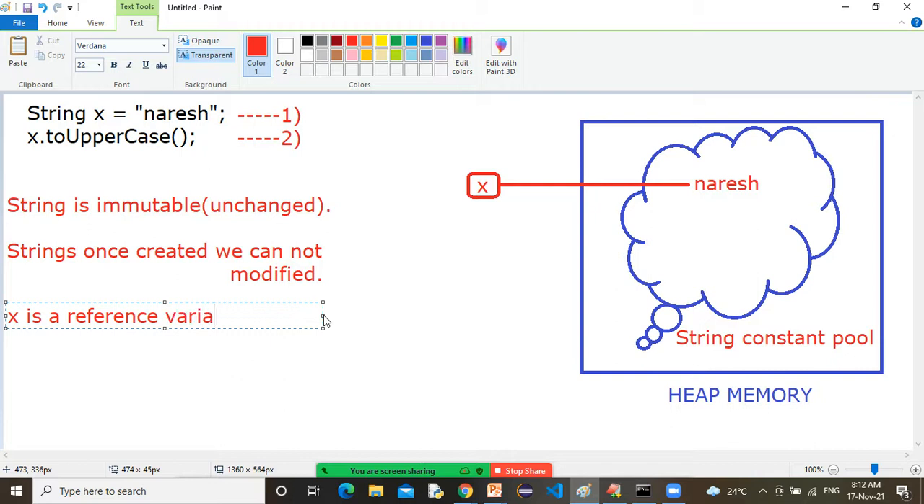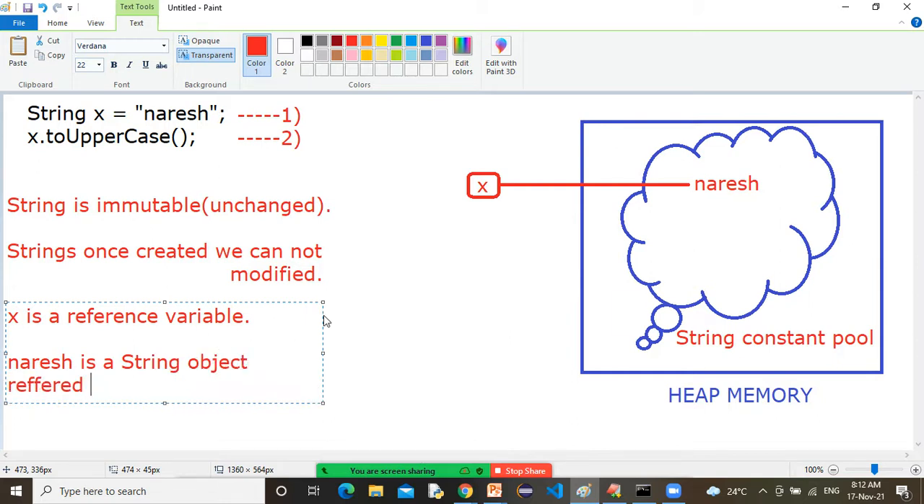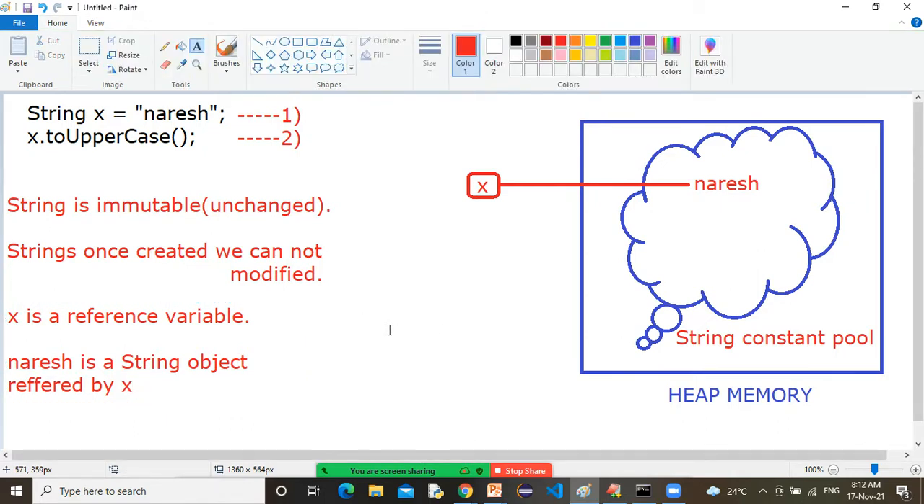X is a reference variable. Okay, reference variable. And what about Naresh? Naresh is a string object, a string object referred by X. X is a reference variable and Naresh is a string object referred by X.